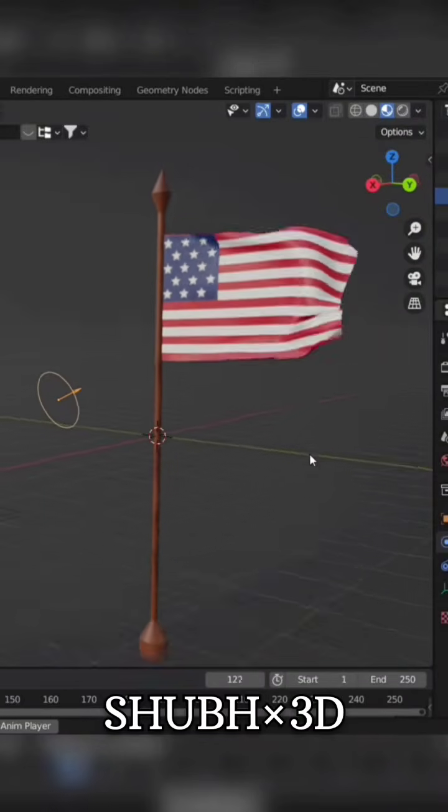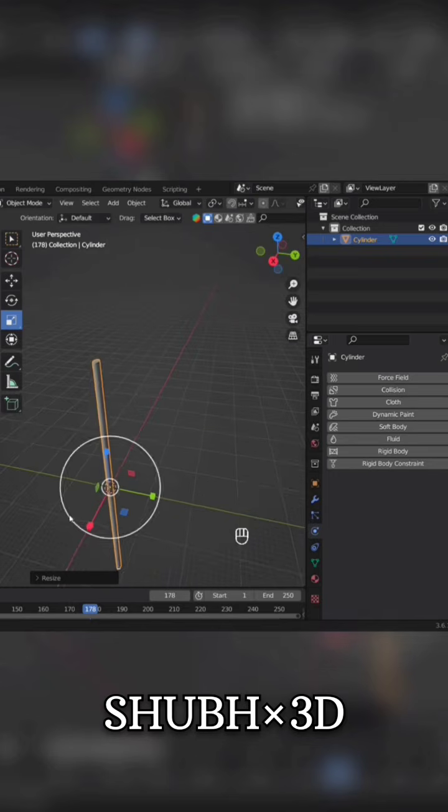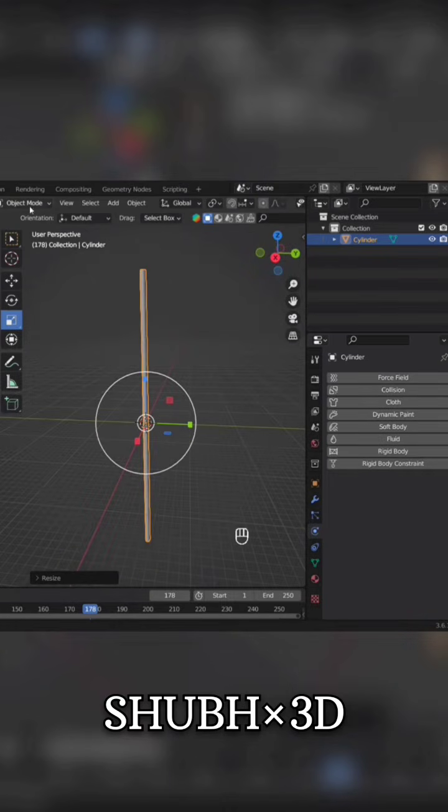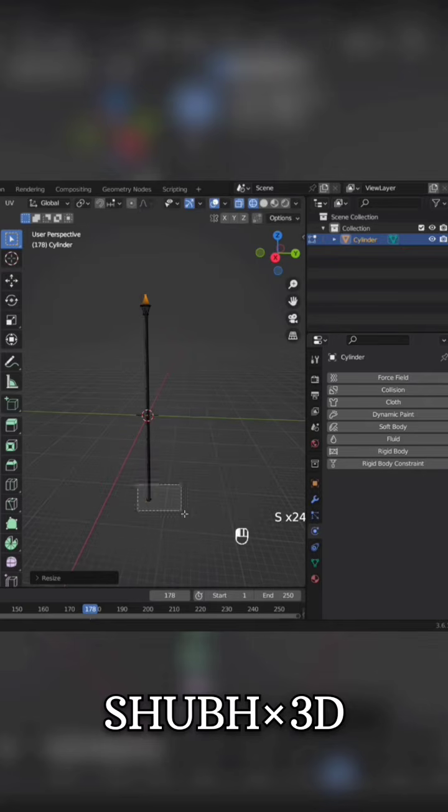How to make a realistic flag in Blender. First, add a cylinder and make it into a pole. Go to the Edit tab, extrude, and size them.